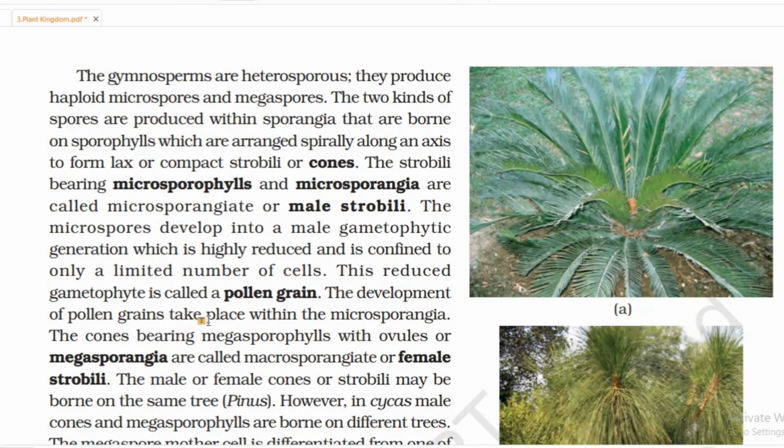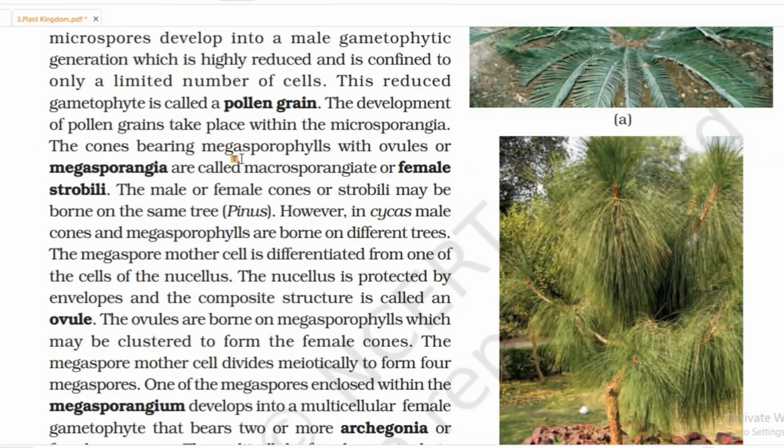The cones bearing megasporophylls with ovules or megasporangia are called macrosporangiate or female strobili. The male and female cones or strobili may be borne on the same tree, as in Pinus. However, in Cycas, the male cones and megasporophylls are borne on different trees.